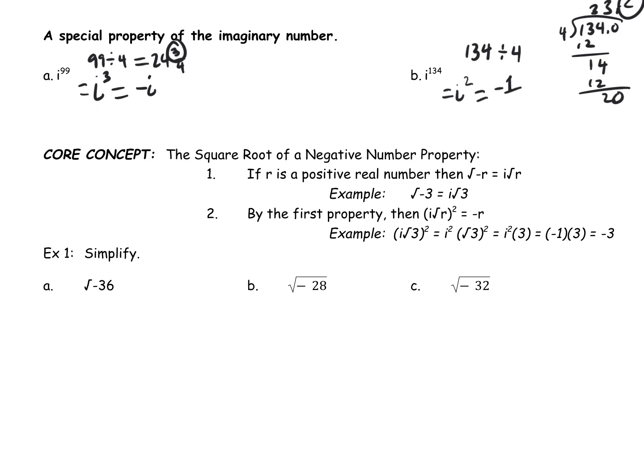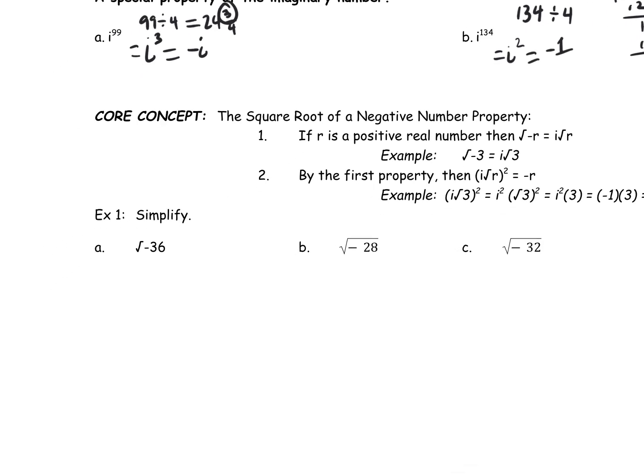All right, and by that same rule, if I square both things, what I end up with is the negative of the thing that's going to be inside the radical. So i times the square root of 3, squared, is the same thing as i squared times the square root of 3 squared, which is the same thing as i squared times 3. i squared is -1, and -1 times 3 is -3.